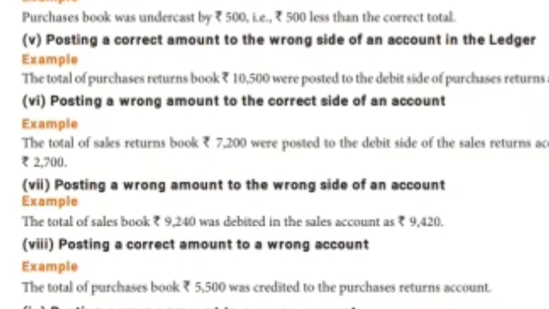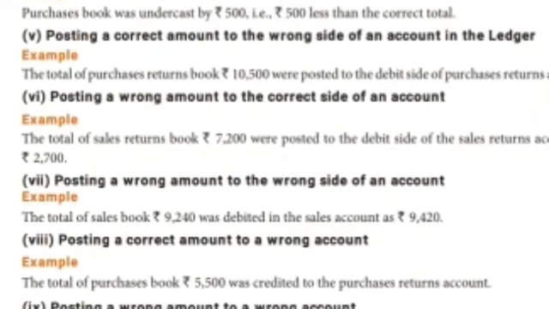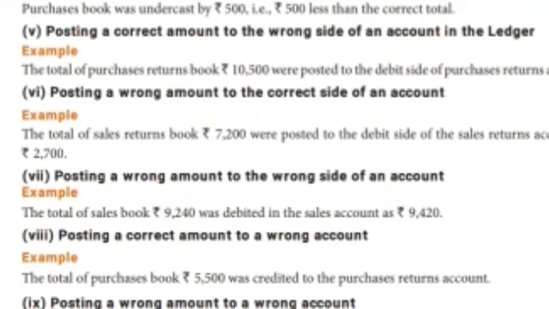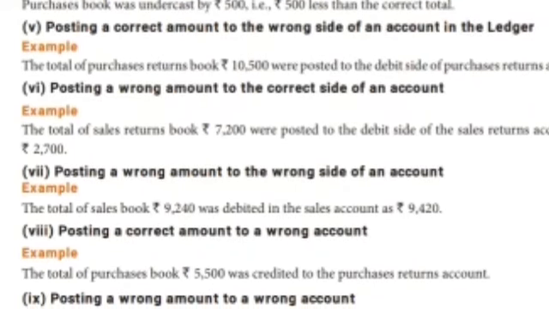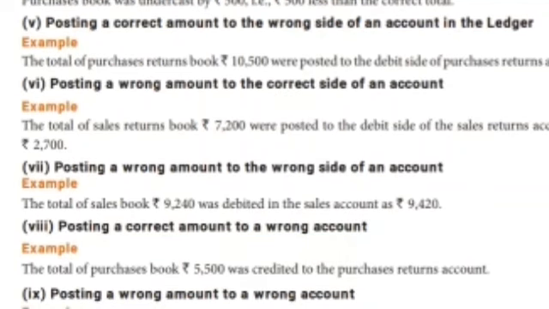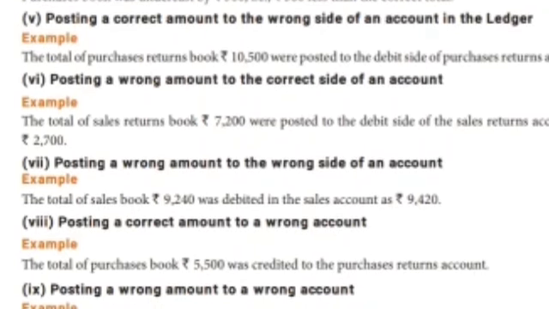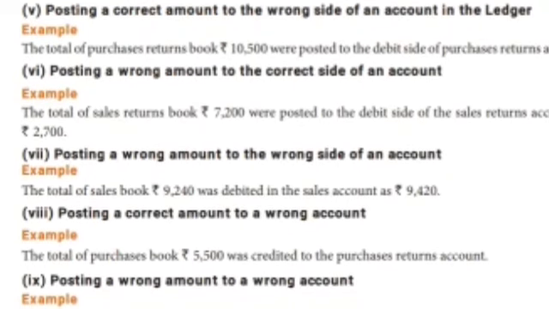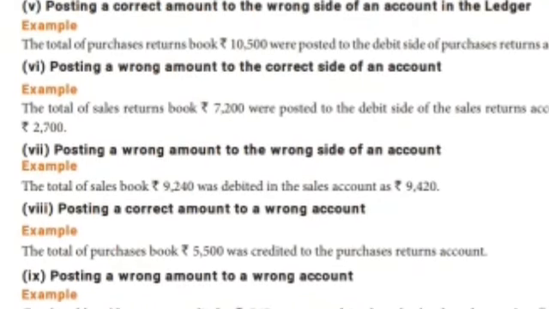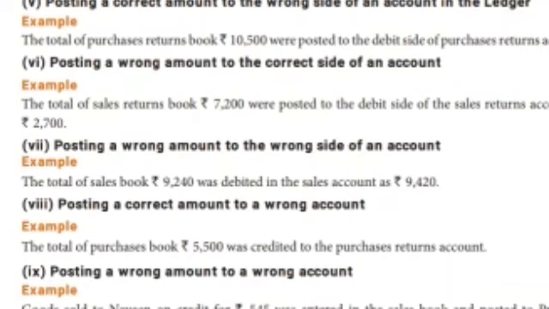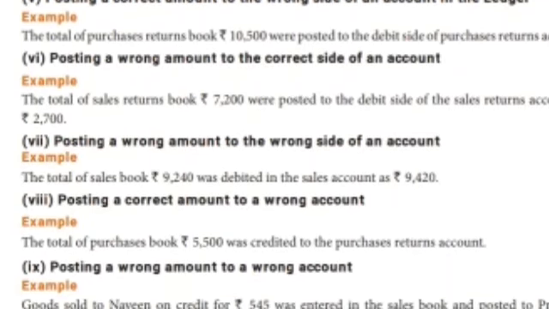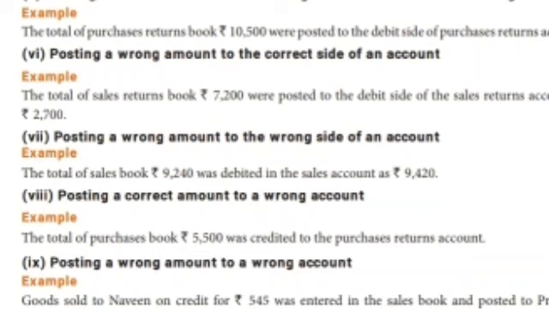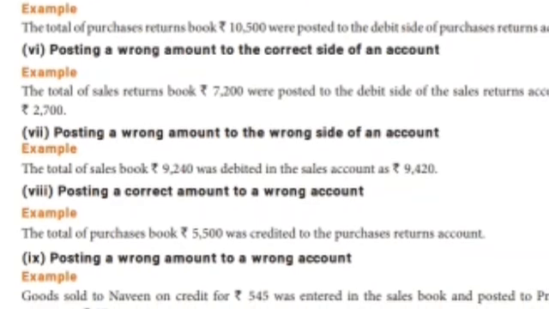Let's see. The total of the purchase returns book, 10,500, was posted on the debit side of the purchase returns account. Purchase return is a credit balance, isn't it? The purchase return shows a credit balance, but here it is a debit balance, so it is wrong. Next one, posting a wrong amount to the correct side of the account. Only the amount is wrong, but they write it on the correct side.